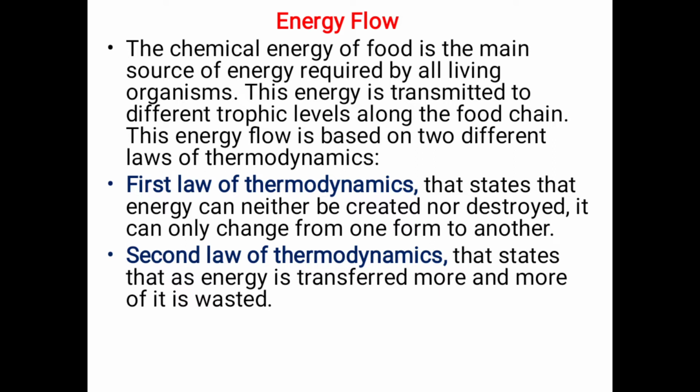The first law of thermodynamics states that energy can neither be created nor destroyed. It can only change from one form to another. The second law of thermodynamics states that as energy is transferred, more and more of it is wasted.